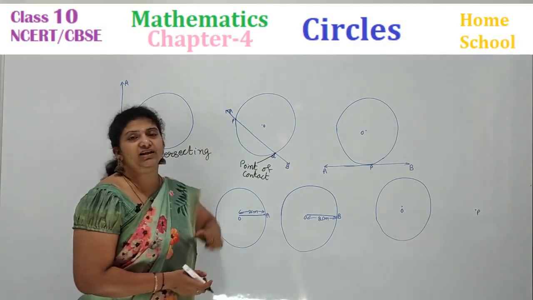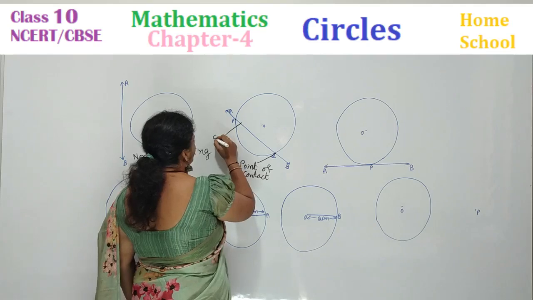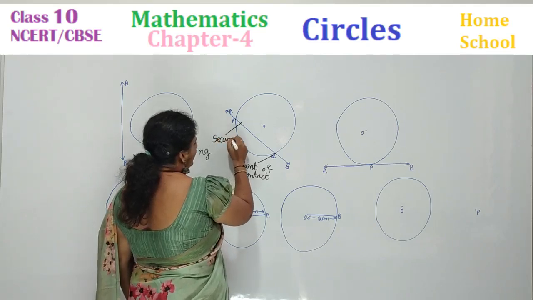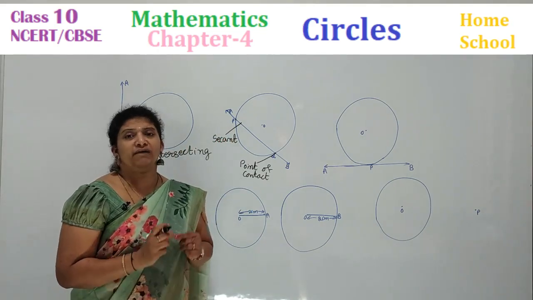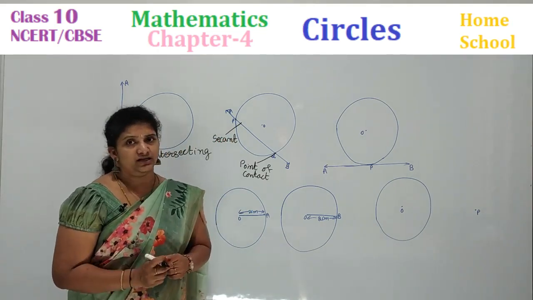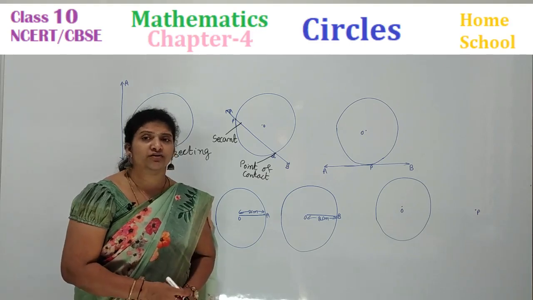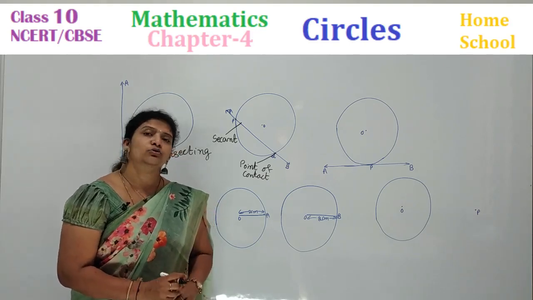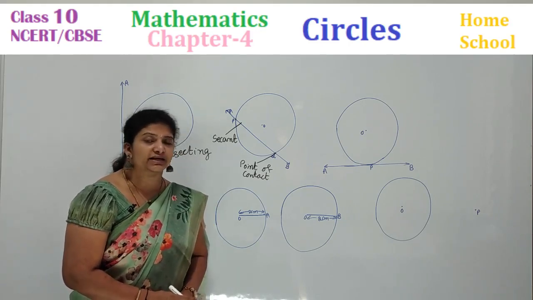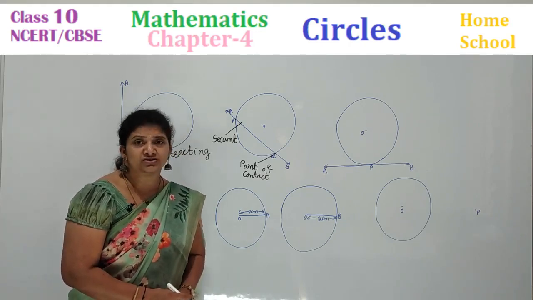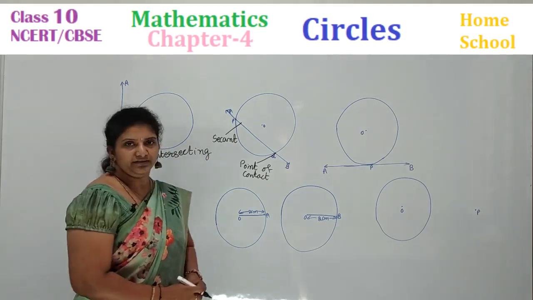Then this line will have a name. What is this line's name, children? We call this line a secant. What is a secant? A line which passes through the circle, touching at 2 points of the circumference of a circle. Or you may say it like this also, a line which intersects at 2 points on the circumference of a circle is called a secant.